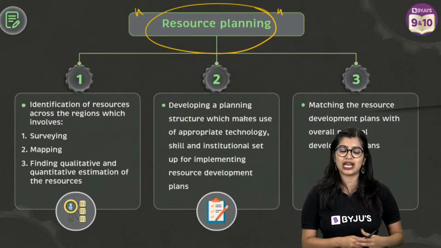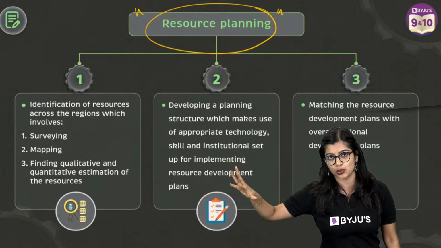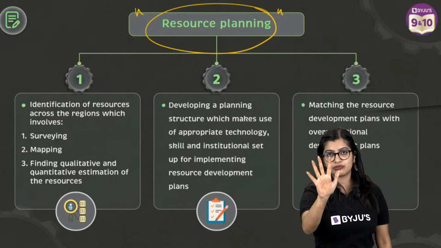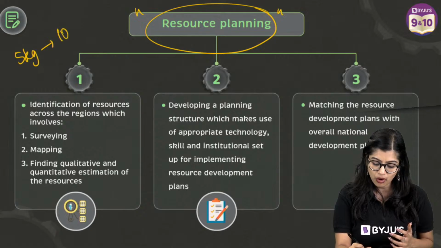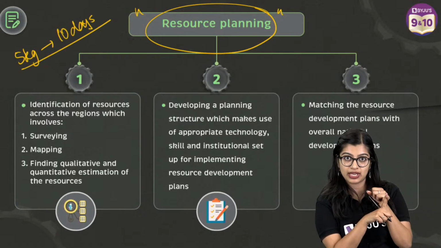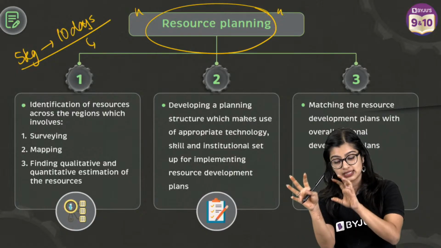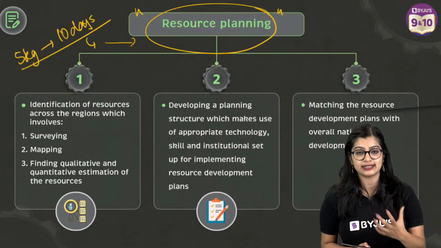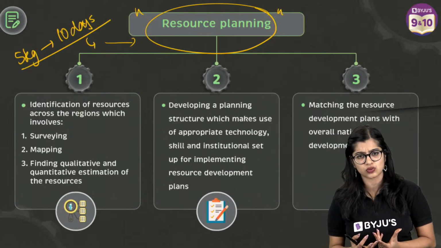Going back to my question, I told you that if we have to plan something, you need to first have everything with you, right? So if I have 10 apples or 5 kgs of apples for 10 days, what will I do? First, I will identify, okay, I have 5 kgs and I have 10 days. Then I will make a plan to make sure that I will use this, and eventually I will execute it, right? So that is why we will follow a very similar pattern with resources also.